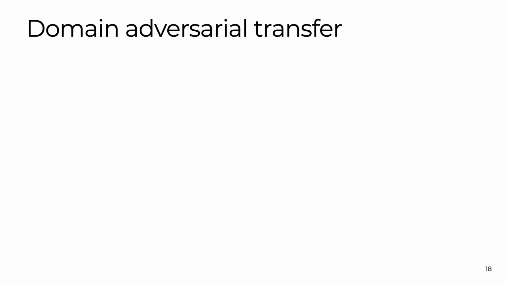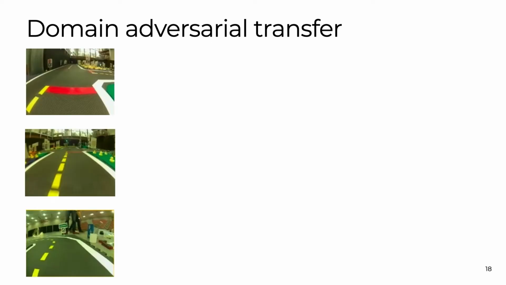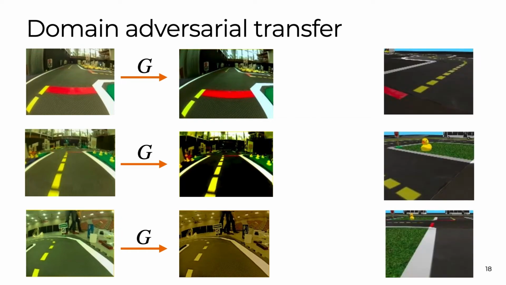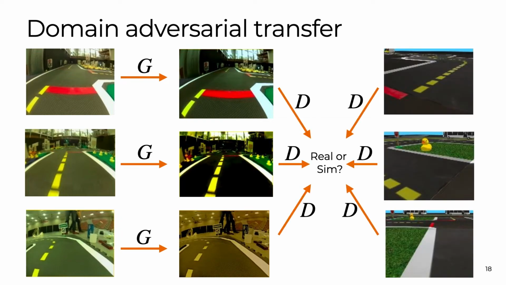Instead, we can use a generative adversarial network, or GAN, to help do the job for us. In the GAN setup, we have a function or generator that consumes real images and generates fake simulated images. We also have actual simulated images. Then there is a discriminator whose job is to try to discern whether the images it sees are true simulated images or the fake ones generated by the generator. The generator is incentivized to try to fool the discriminator, and in so doing learns to generate images that look like they came from the simulator. At the end of training, this generator is exactly the function that we need to apply to our real images when we deploy the real robot.